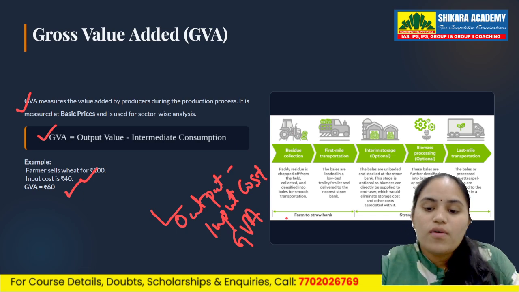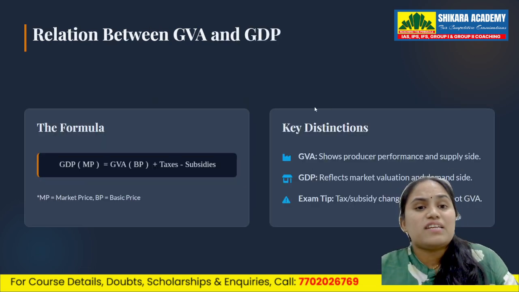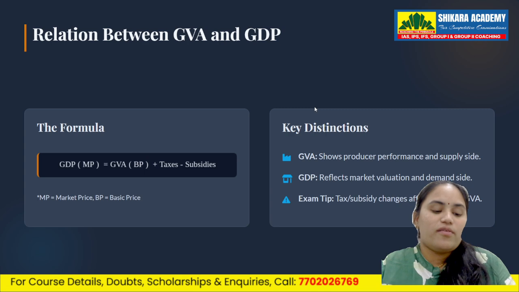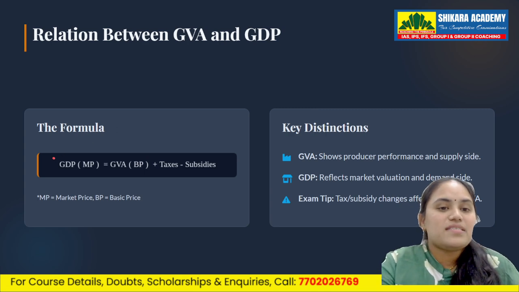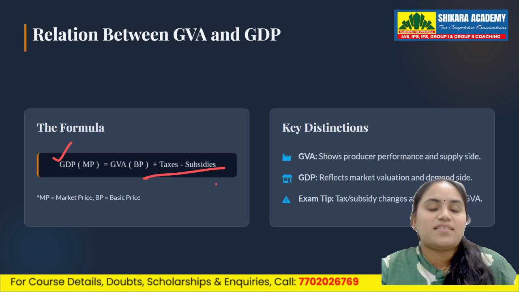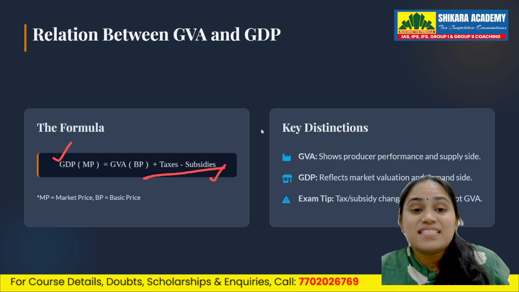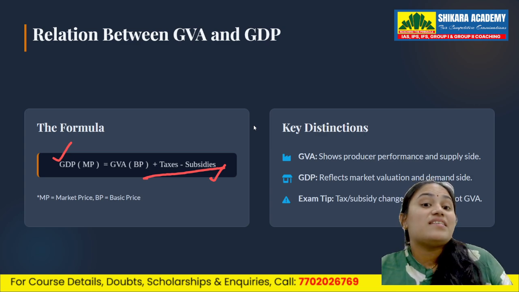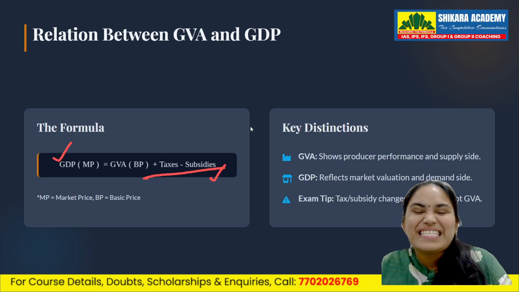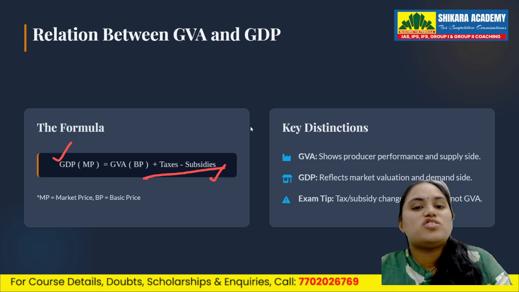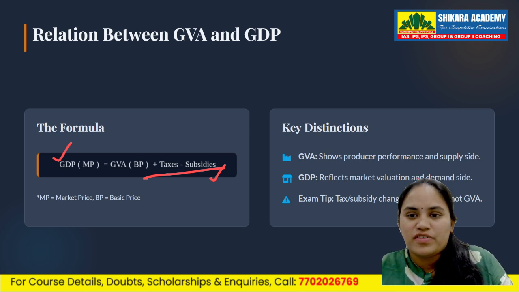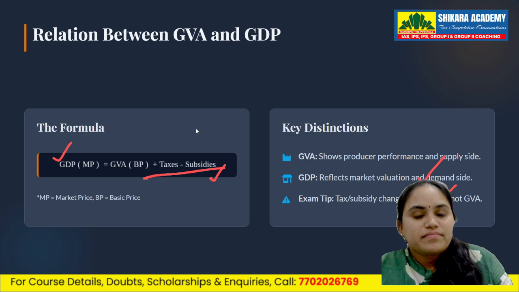And now, what is the relationship between GVA and GDP? Very important formula. GDP equals GVA plus taxes minus subsidies. Now, taxes increase the GDP, yes or no? But subsidies reduce GDP. So, a change in taxes affects GDP, not GVA. This is a major difference.